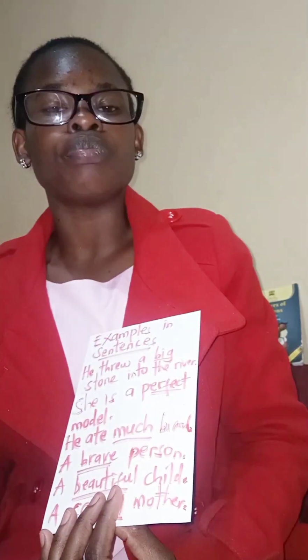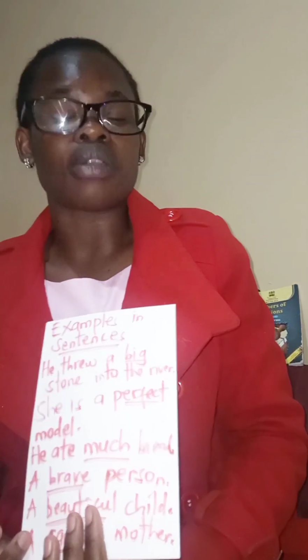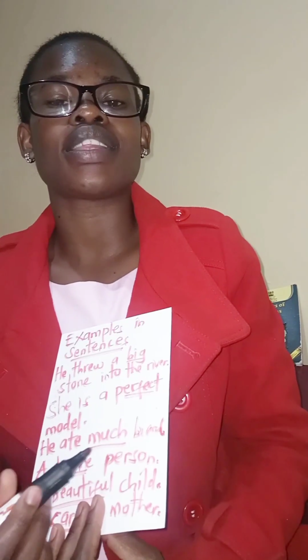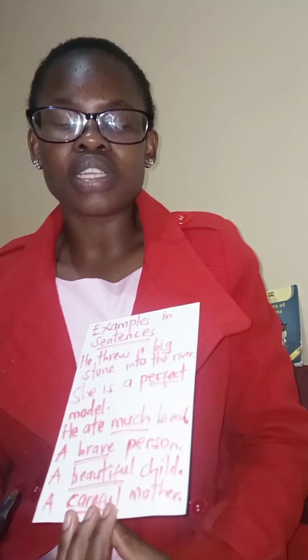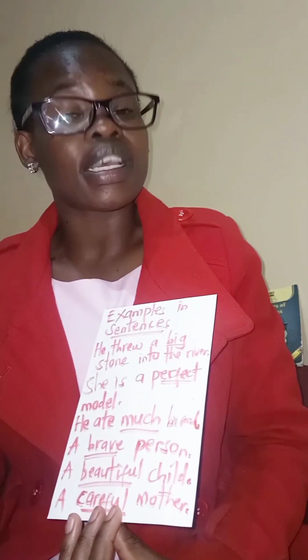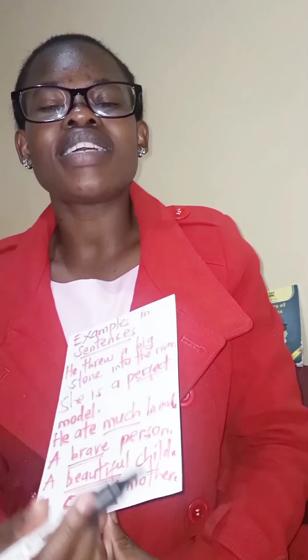He ate much bread. Much is a quantitative adjective, and therefore it modifies the word bread, therefore becomes our adjective. A brave person. Brave modifies the word person, it therefore becomes our descriptive adjective. A beautiful child. Beautiful modifies child, therefore is our descriptive adjective. A careful mother. Careful modifies mother, therefore becomes our descriptive adjective.